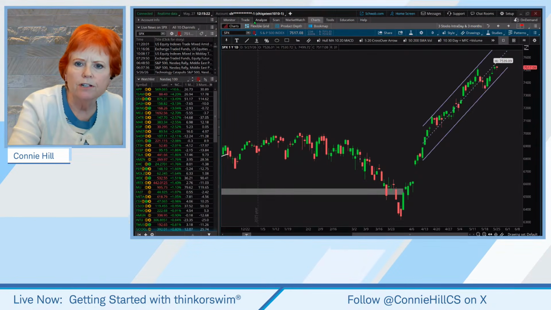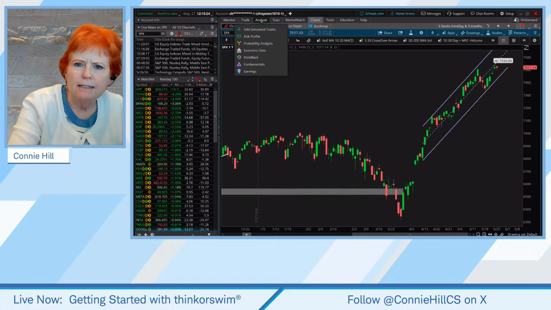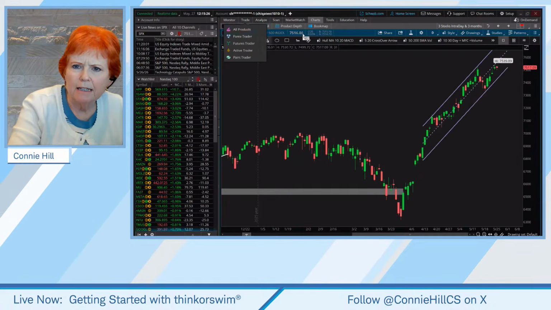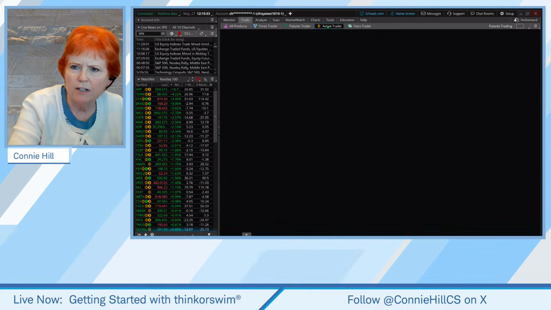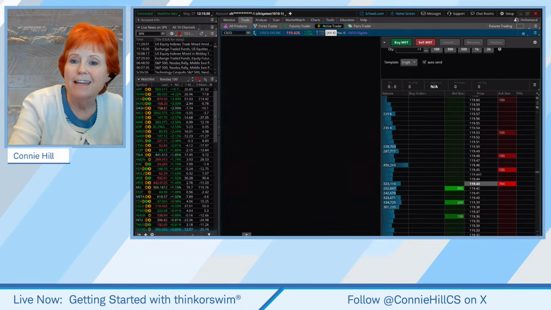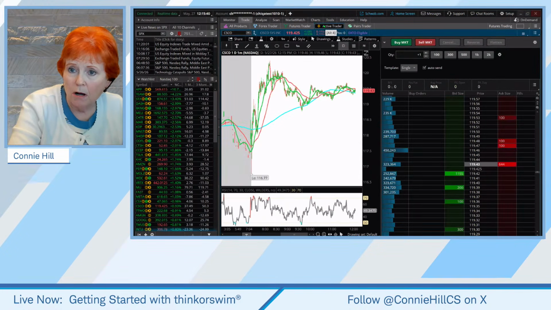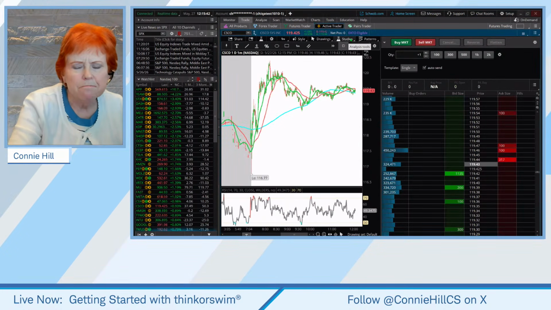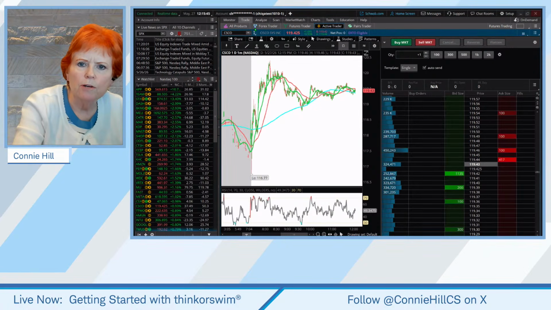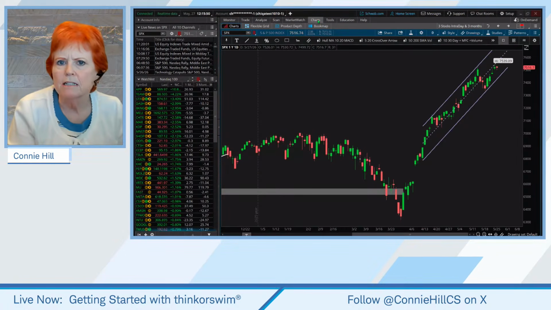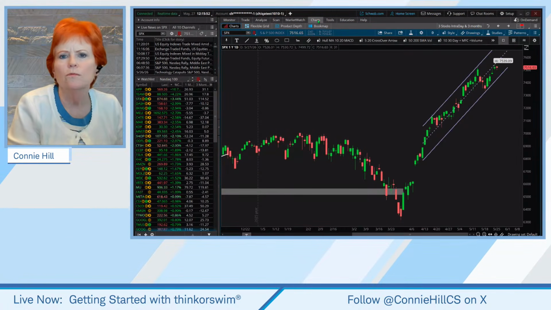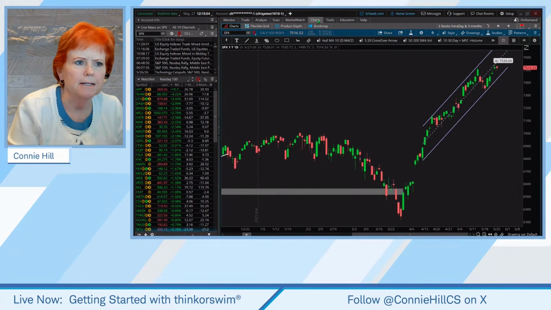But I think what you're referring to here is, if I'm not mistaken, that if you go to the trade tab and then you want the active trader and you want to see what the level 2 is on that. I think that's what you're asking about, but I'm not positive. Again, if we have time at the end, I will jump over there. But for the time being, I really want to keep with some of the basic functionality a little bit beyond what we did last week. Last week was very basic.